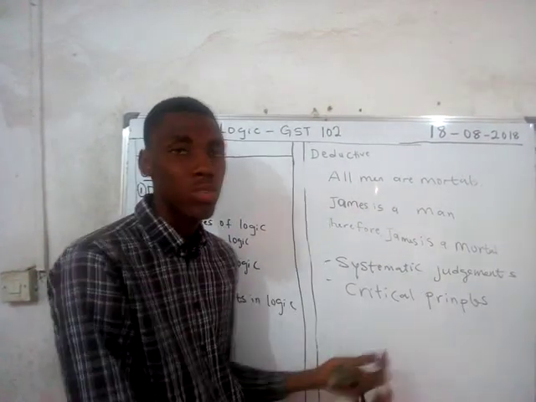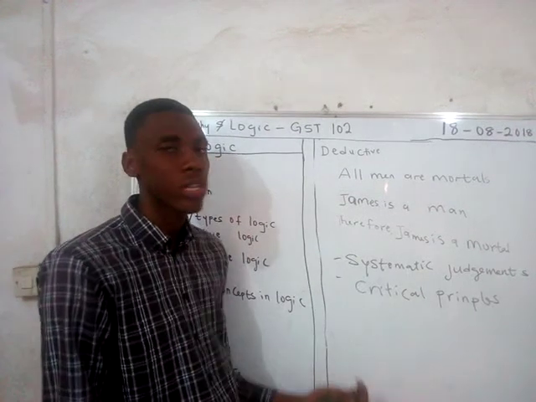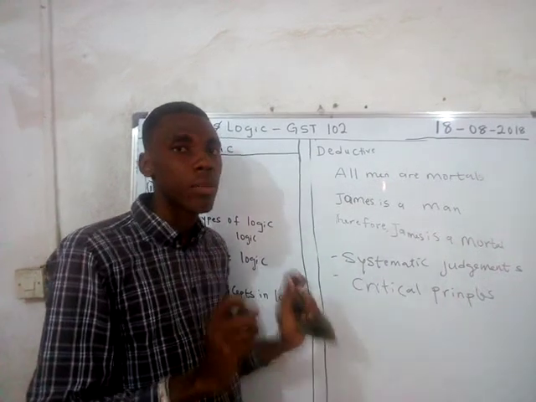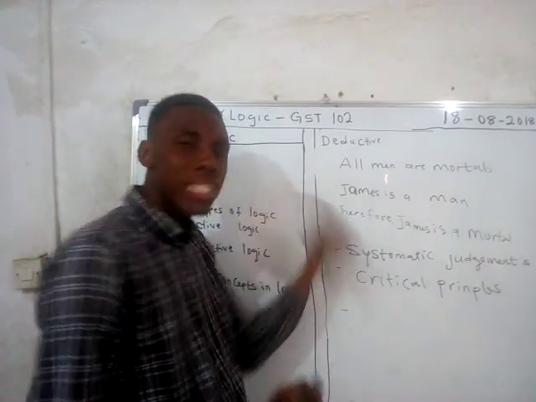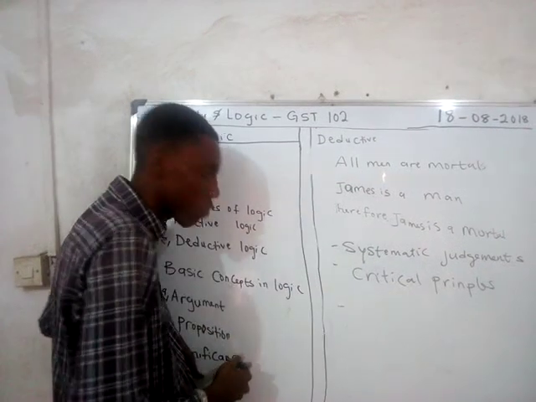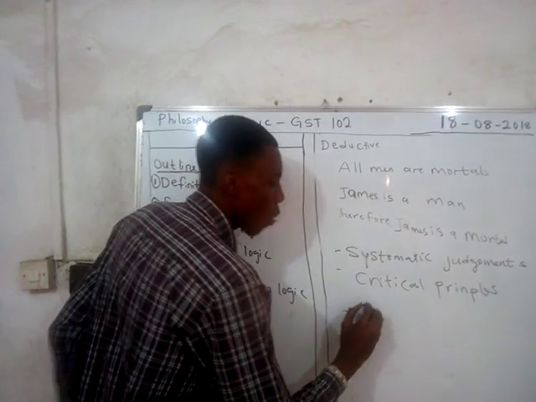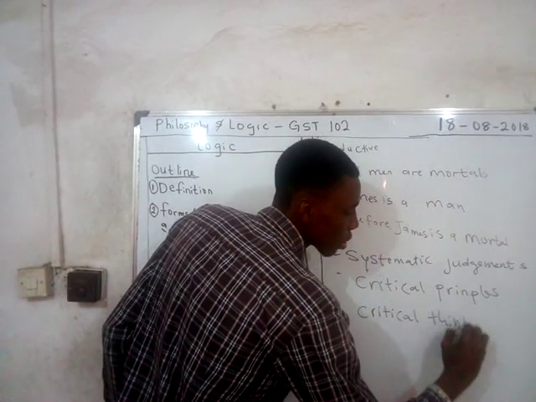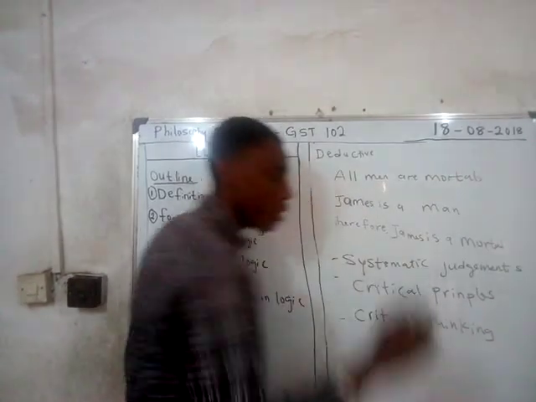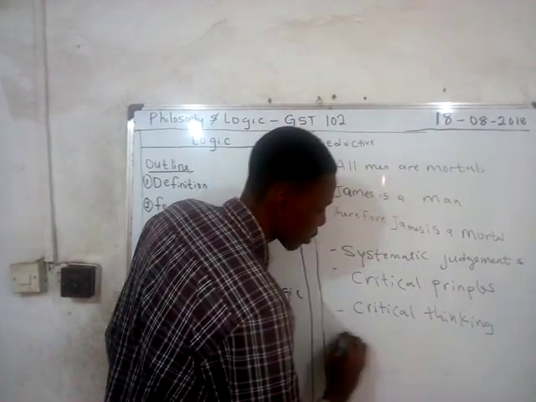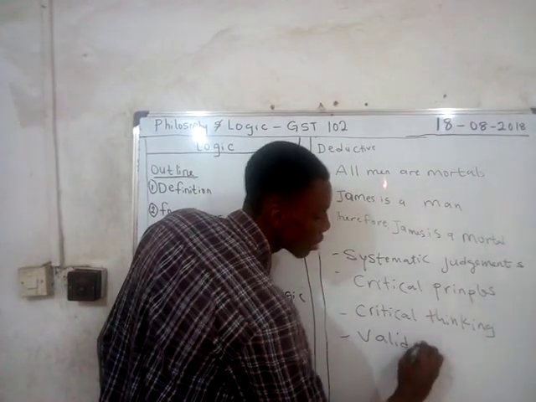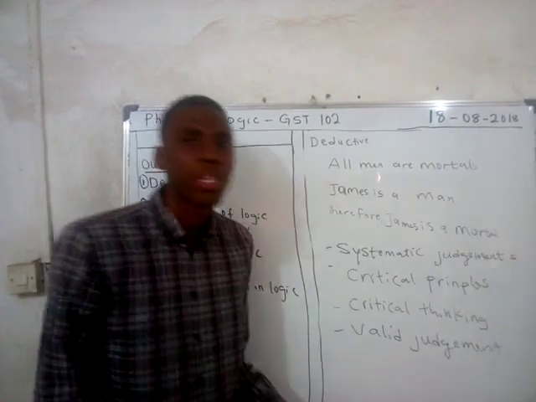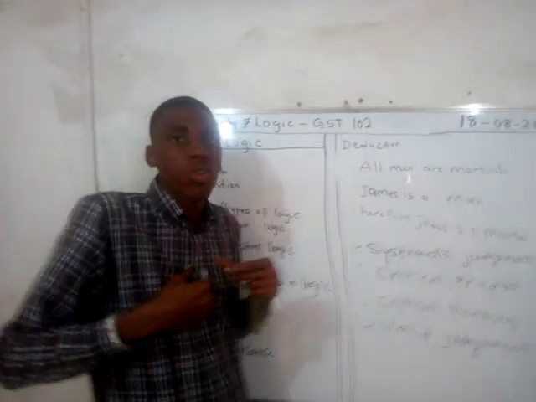A principle can be likened to what we call theories. For those of us who are science students, it can be likened to theories. And a theory cannot be formed if not through a critical thinking process. Another significance of logic: it helps an individual to be more critical in thinking. And when you are being critical in your thinking, the result is that you give valid judgments. This is the significance of logic. We have many of them. It even helps one himself to be logical.